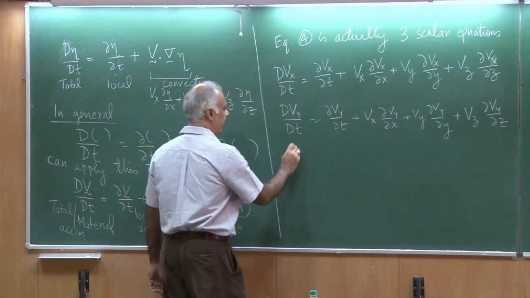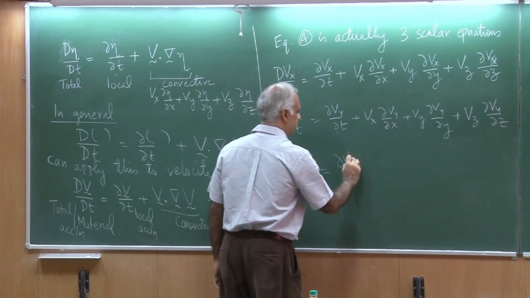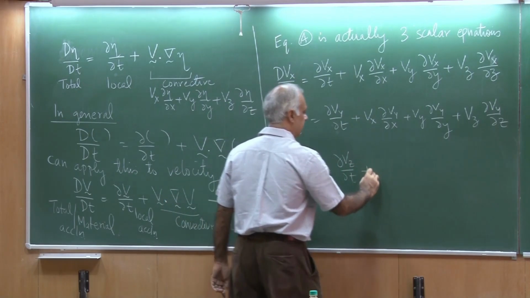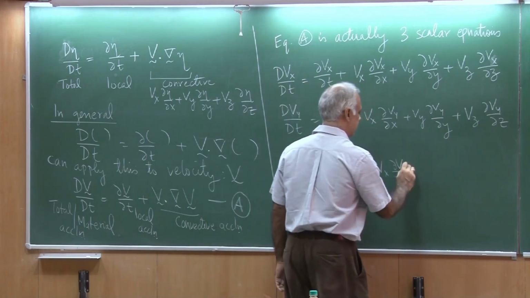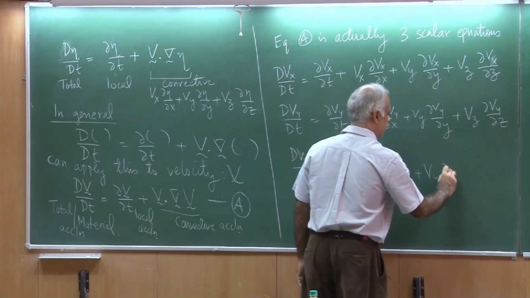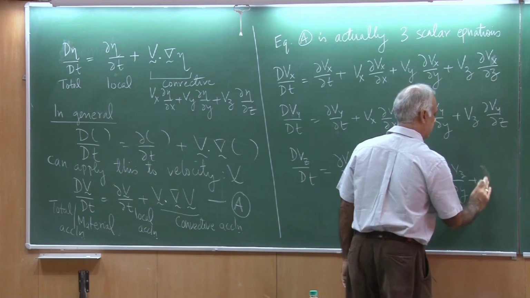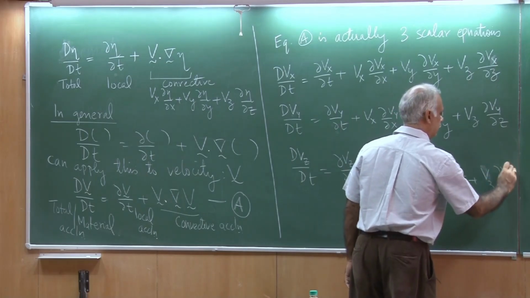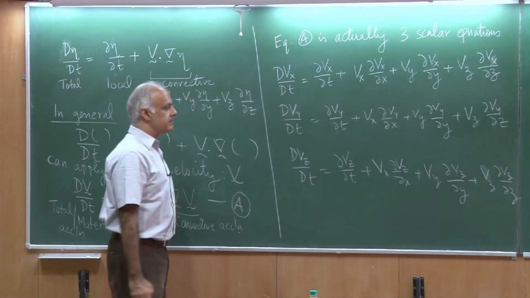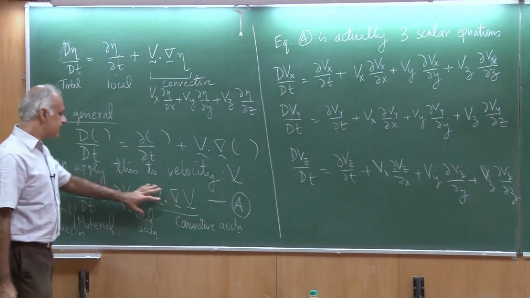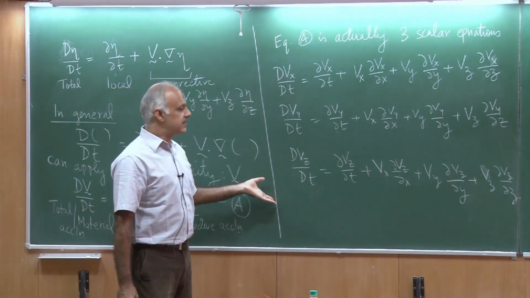Okay. And similarly for dVz by dt, which is del Vz by del t plus Vx del by del x and so on. There you go. So, this vector equation A can be actually expanded into these three equations over here.